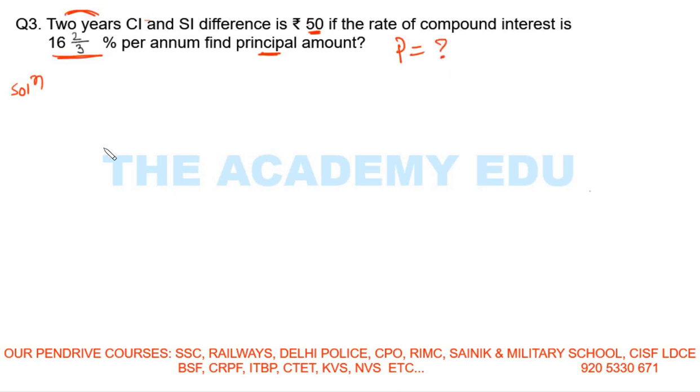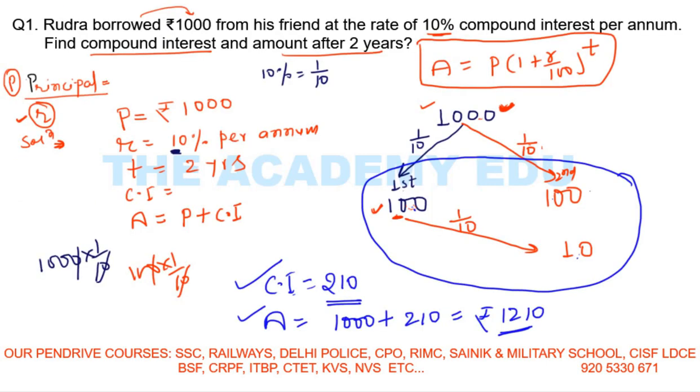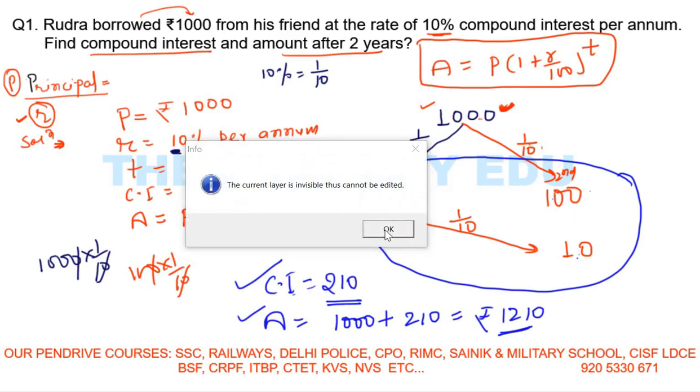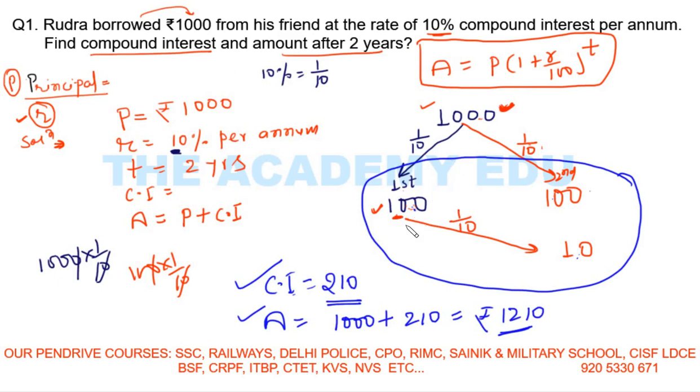Now see what I will do. In the earlier question, what I have seen, in the first question, 1000 is the principal and 10% is the rate of interest. Here you will get 100, then second year you will get here 100, and 10% of this is this one, right? As we already saw in the first question. So 100, 100, and see here, the first year this is 100, second year this is 100, this is 10.